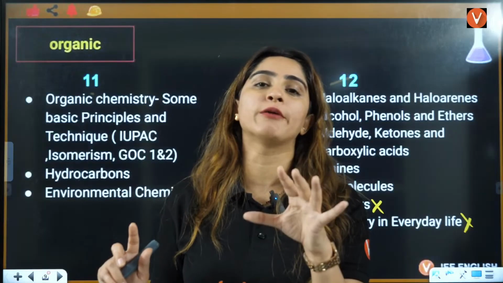One thing to understand here: A is the mass number, that is neutron plus proton. Z is the atomic number, that is protons, and this is also equal to electrons in a neutral atom. Because protons are inside the nucleus, we can't take them out easily, but electrons are revolving, so we can take them out.